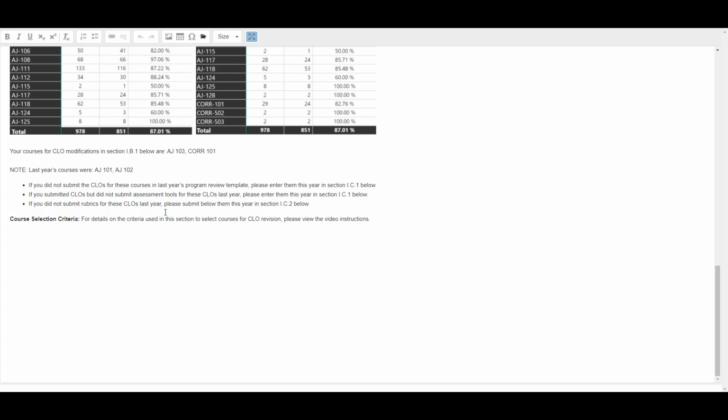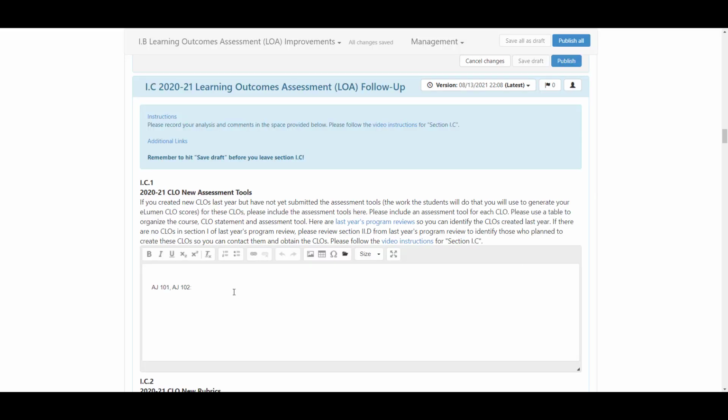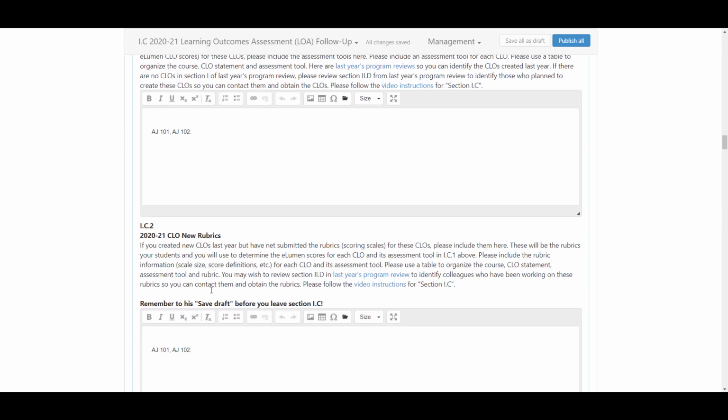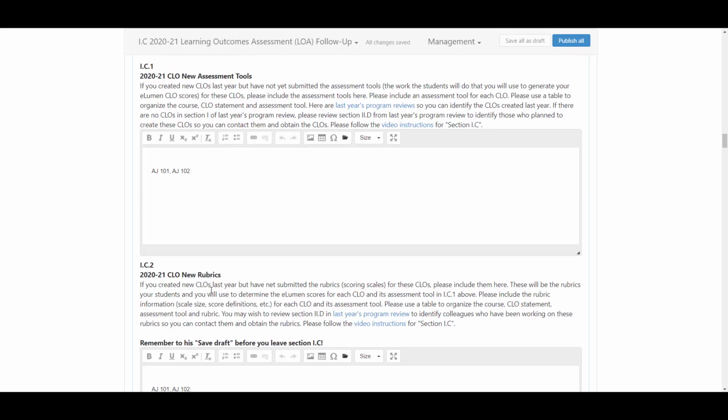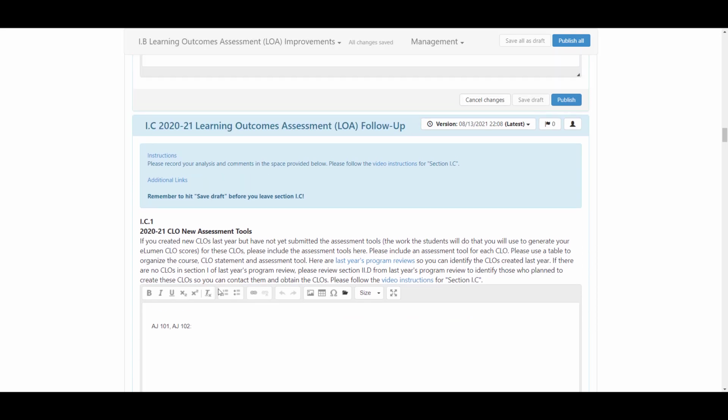If you have not submitted the rubrics for these CLOs, please do that in section 1C2 below. To help orient you, these courses are listed in template sections 1C1 and 1C2. That is, as a reminder, these courses are listed in the text fields in sections 1C2 and 1C1.